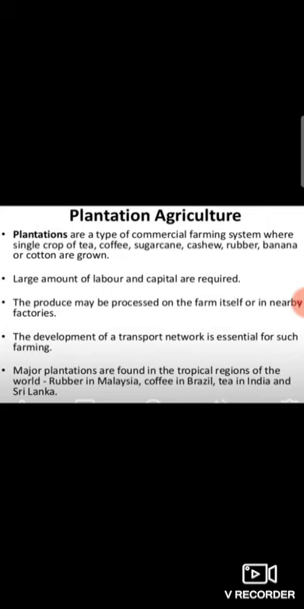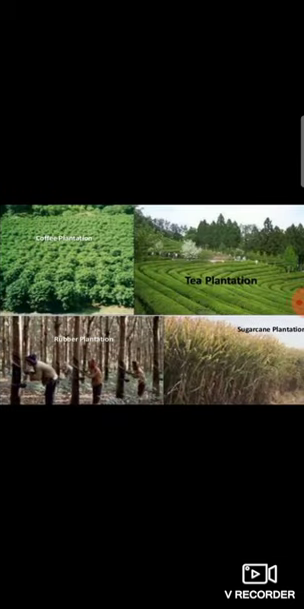Some plantation crops are tea, coffee, spices, rubber, banana, sugarcane, and cotton. Plantation farming is mainly practiced in tropical countries like the rubber plantations of Malaysia, the coffee plantations of Brazil, and the tea plantations of India and Sri Lanka.